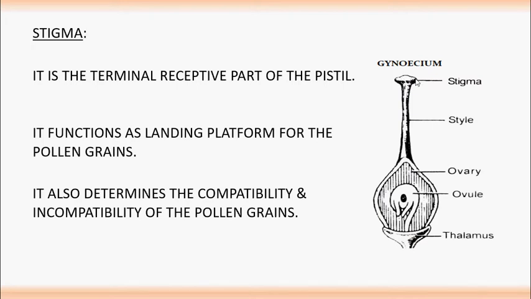That means the dispersed pollen grains from the anther fall onto the stigma, and this stigma determines whether the pollen grains are suitable, compatible, or not suitable, incompatible. That is determined by this stigma.